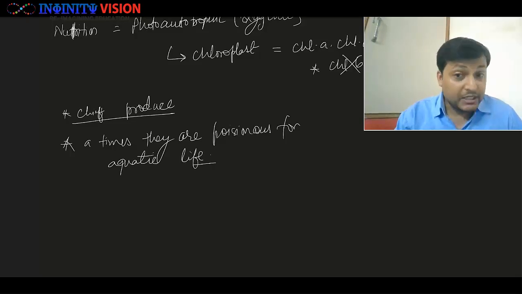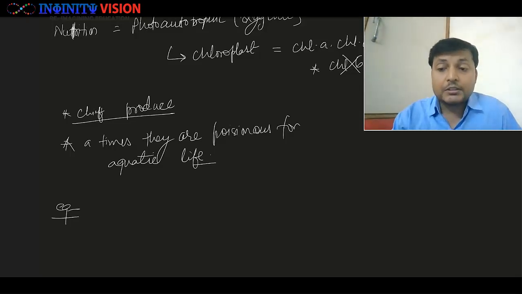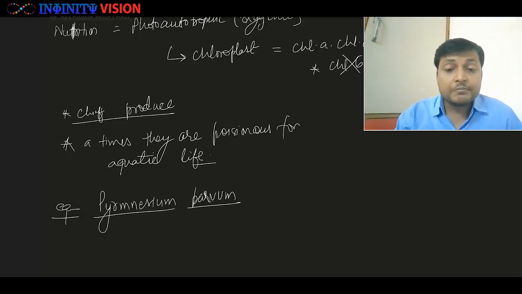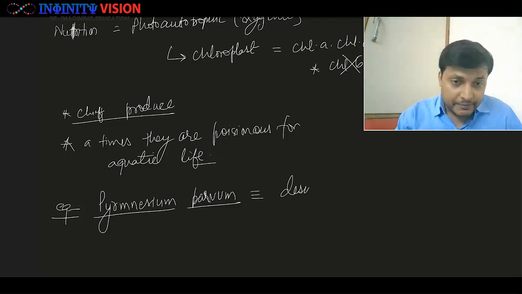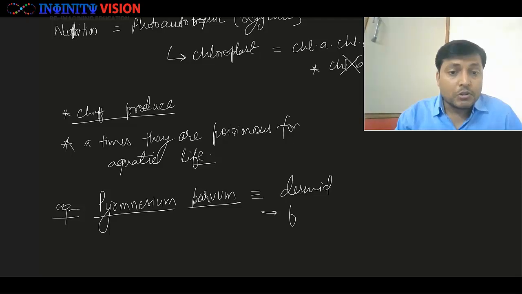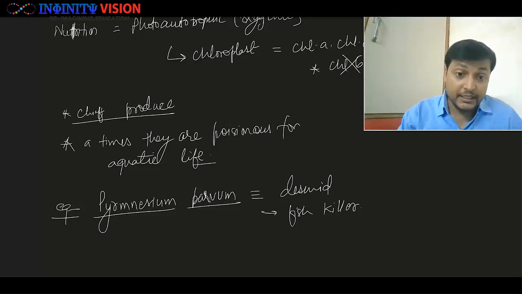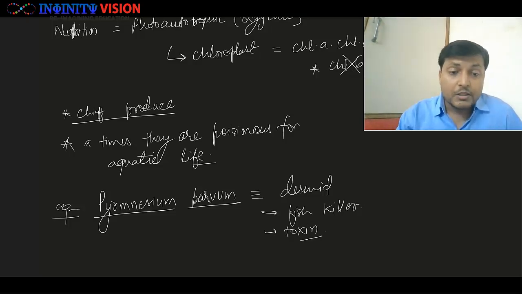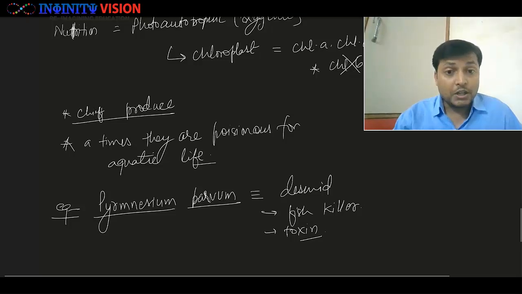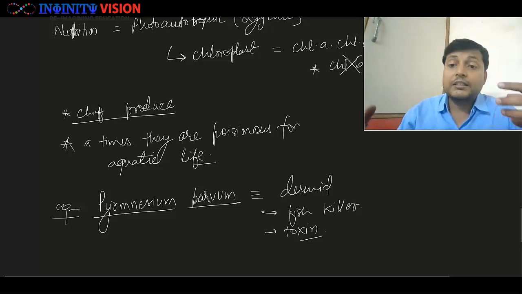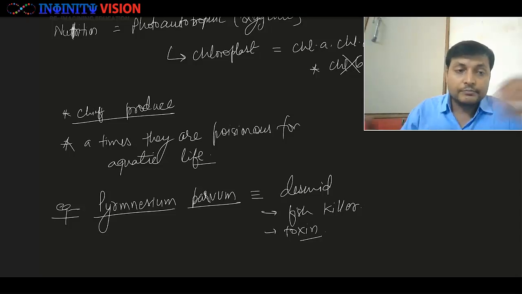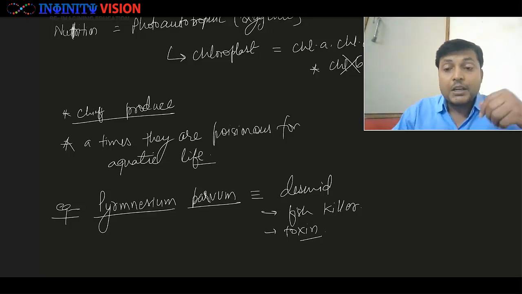For example, there is a desmid called Prymnesium parvum. This Prymnesium parvum is also known as fish killer because of its toxin. It has a toxin which kills the fishes in a water body, and therefore water containing this organism is not suitable for the fishes or other aquatic life.